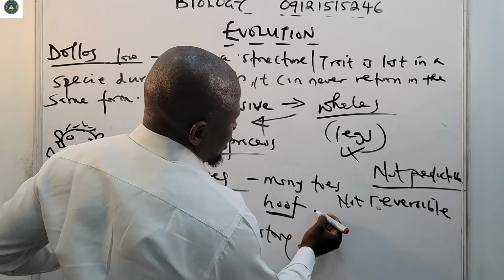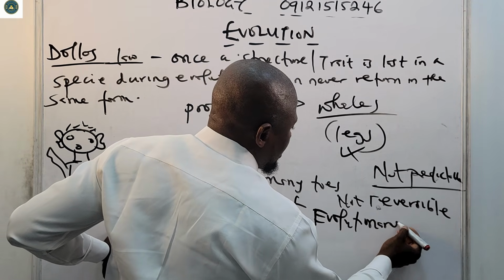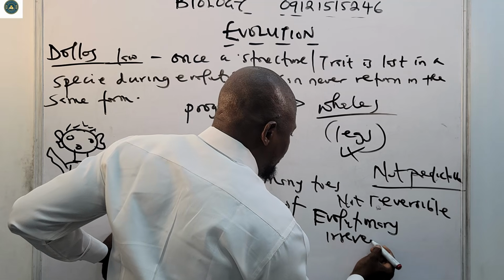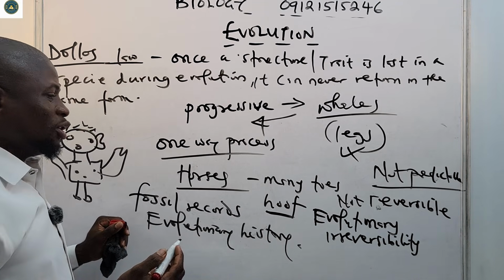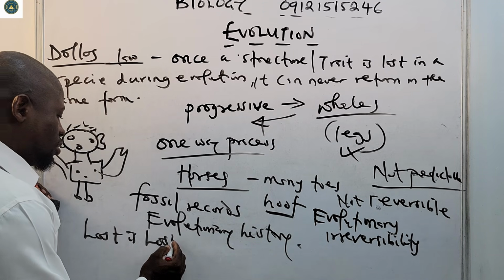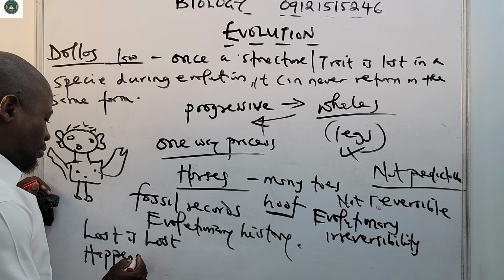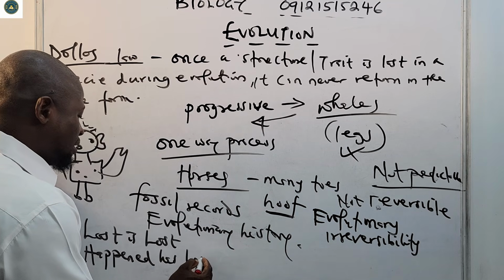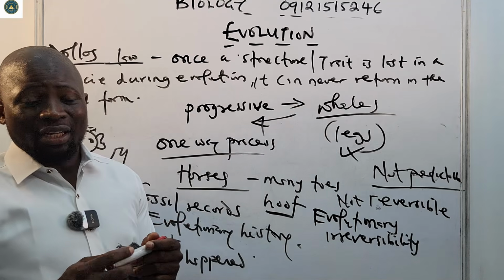The law of evolutionary irreversibility. It's trying to tell us that whatever is lost, and whatever has happened, has happened. So that's Dollo's law in a nutshell.